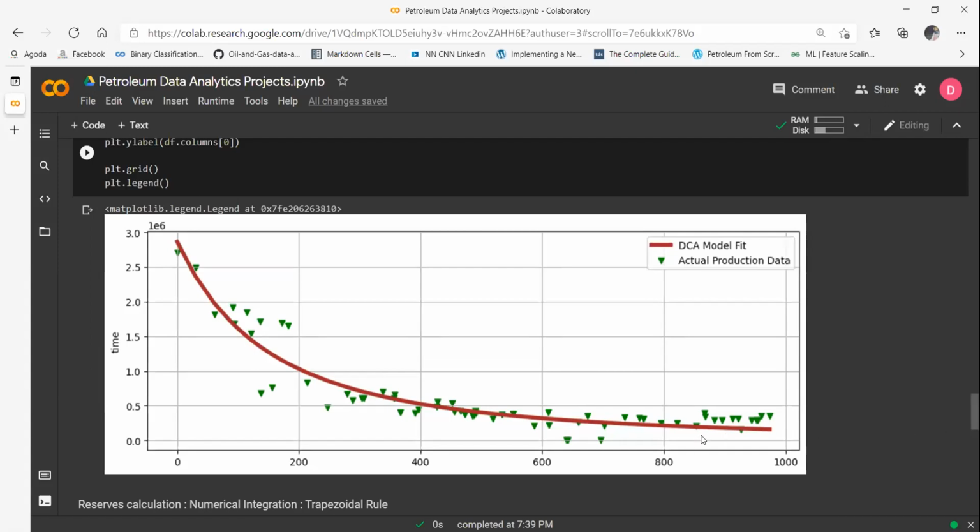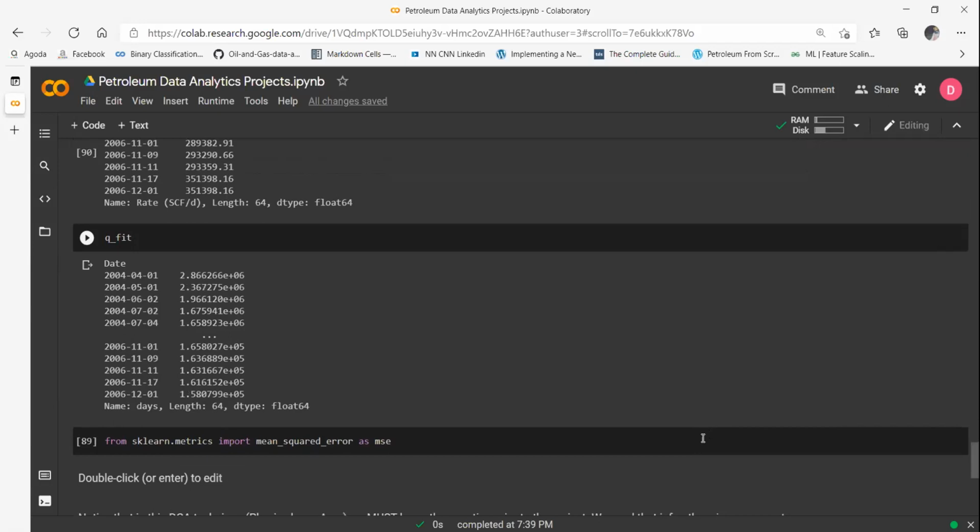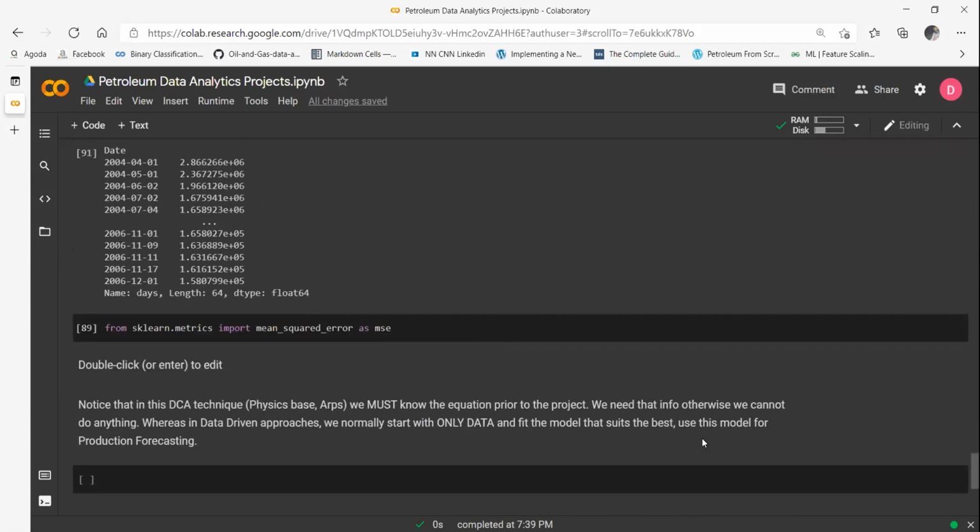Okay, so that prepares you for what's coming ahead in the next lecture. We'll talk about machine learning, and we'll talk about data driven approaches, where we will normally start with only data. I will give you a use case where I will tell you why we can trust this machine learning technique to understand physics. I will give you a very nice case study which proves that machines can understand physics even if we tell them nothing but just the data.